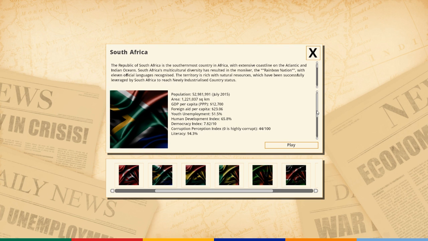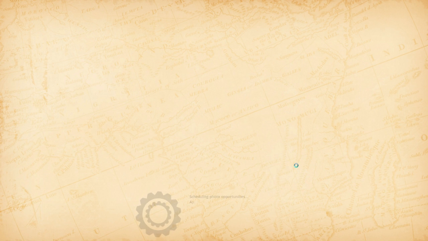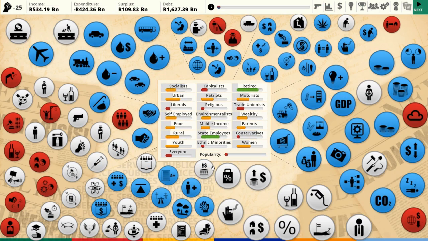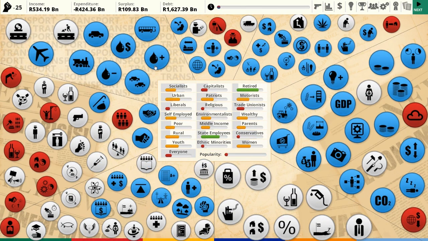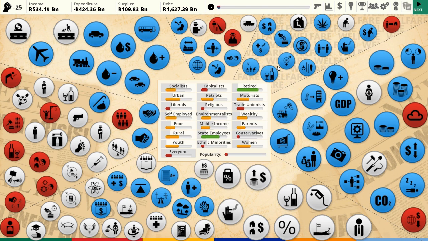Their literacy is 94%. Life expectancy 49 years. That kind of sucks. Anyway, we'll see what happens. We'll go with all the defaults. Right then, the country is a complete car crash. Popularity is 0.